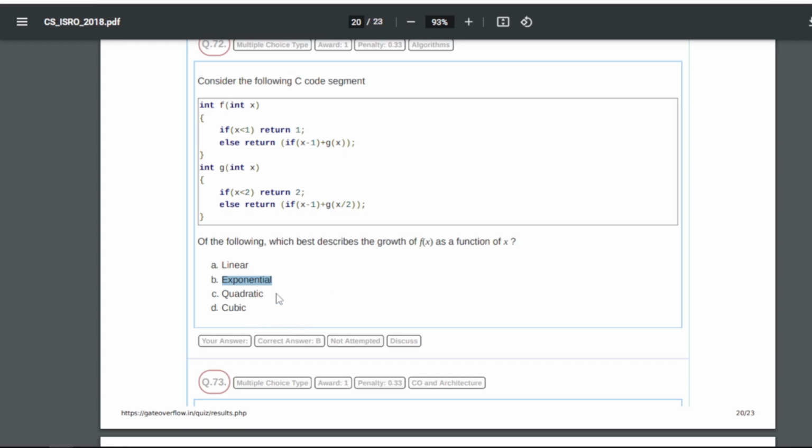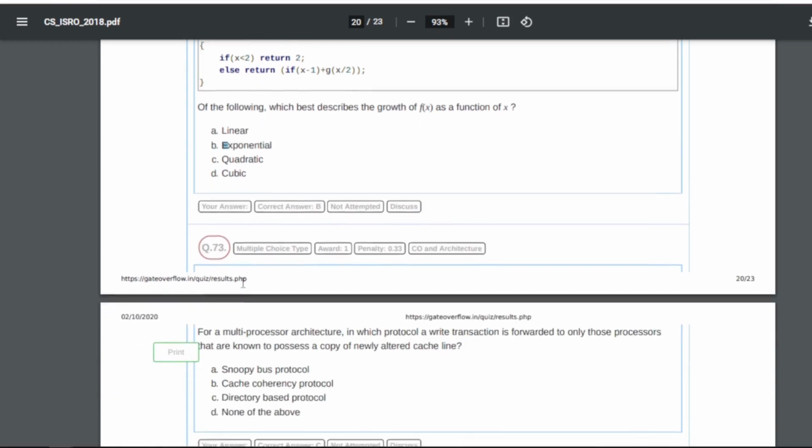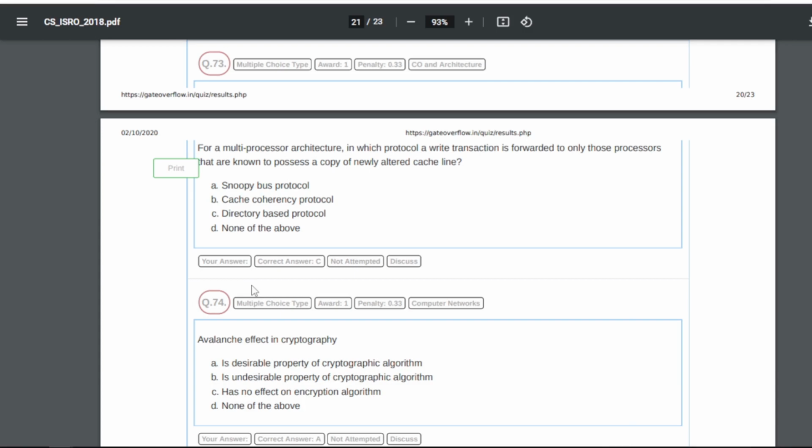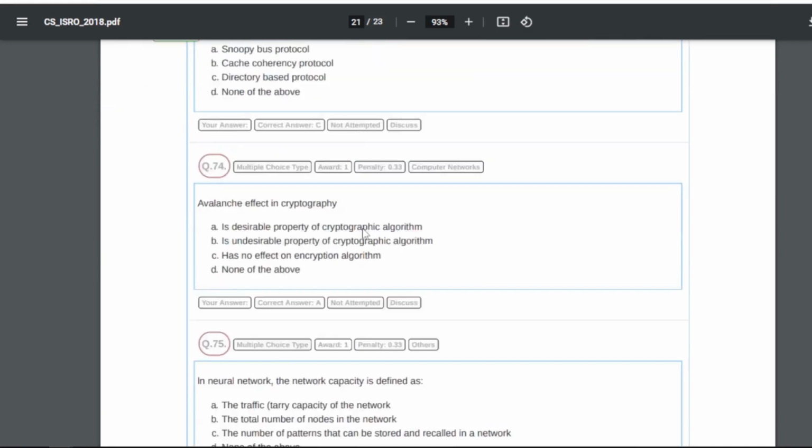This is the best growth of f(x) as a function of x, right? So exponential will be the answer. 73 is: for a multi-processor architecture in which protocol is a write transaction forwarded to only those processors that are known to possess a copy of the newly altered cache line? So for 73 our answer will be C, that is directory based protocol. So directory based protocol is the answer for a multi-processor architecture in which a write transaction is forwarded to only those processors that are known to possess a copy of the newly altered cache line.